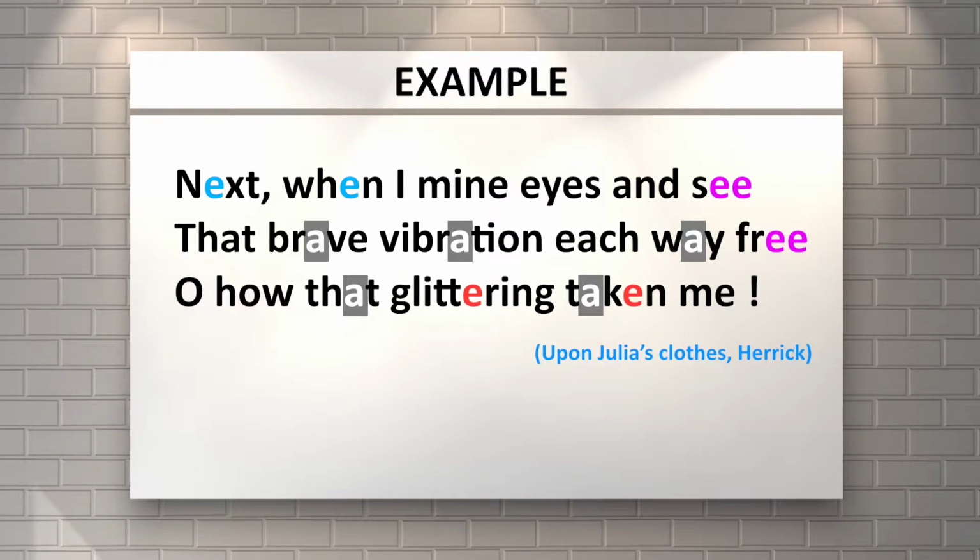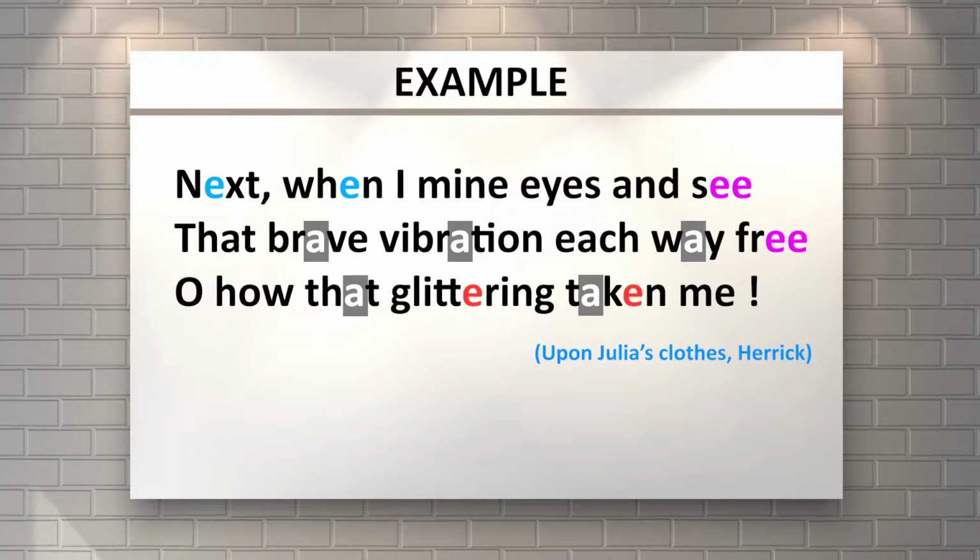So you could call it assonance A: brave, vibration, and also way. Can we say that the word that is also assonance A in this case? Is it the same as these three: brave, vibrations, and way?